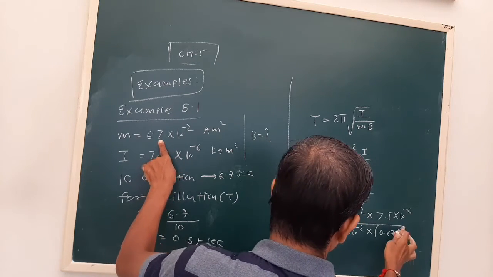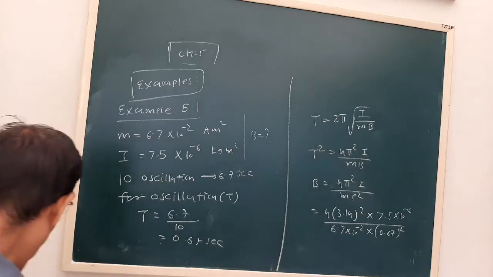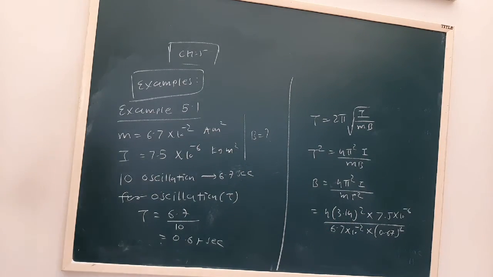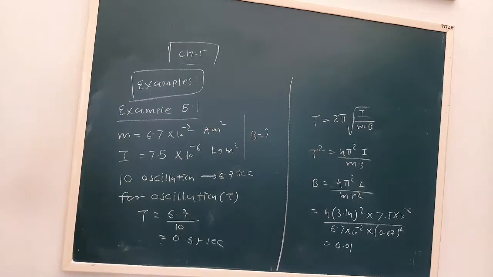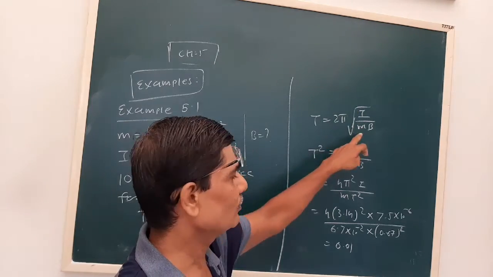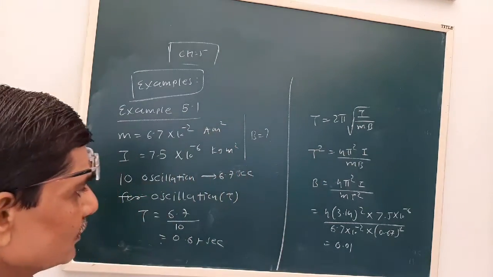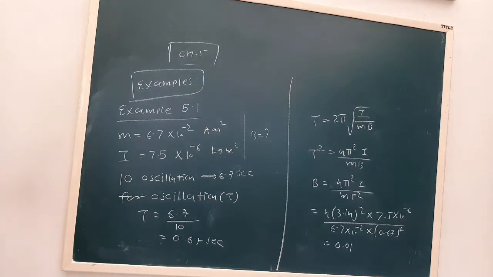Okay, now this is a very simple equation. We have to substitute the values only, so we'll get the answer as 0.01 something. Okay, now here M, I, T is given. The equation is T is equal to 2 pi root I upon mB. We have to simplify, so we'll get the answer. So this is nothing but example number 5.1.